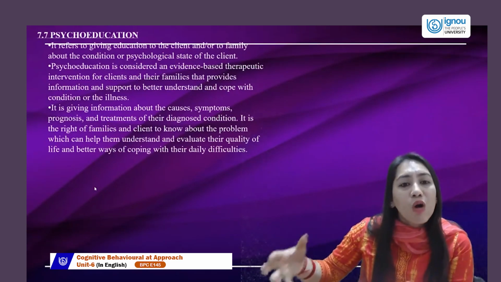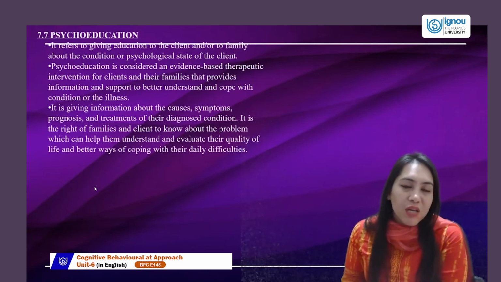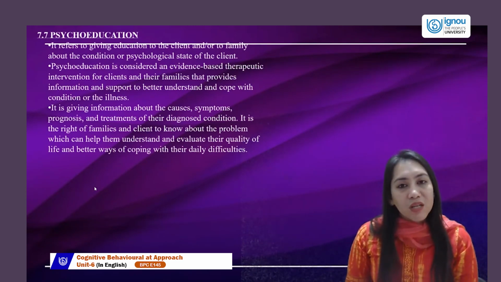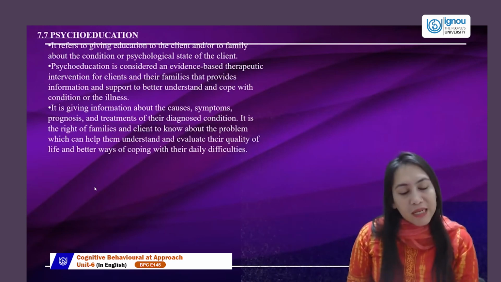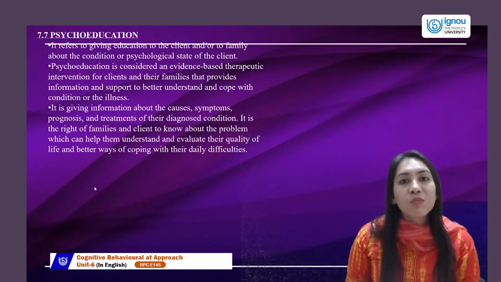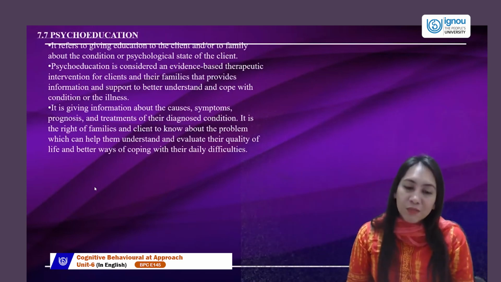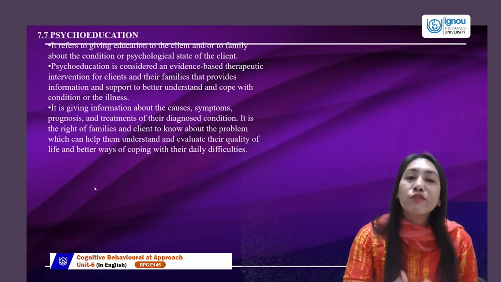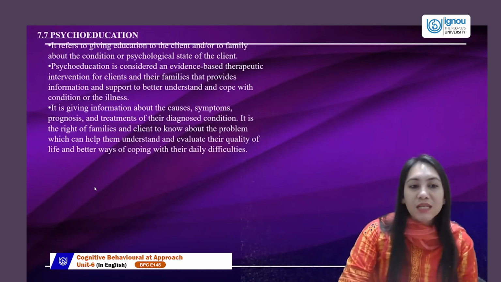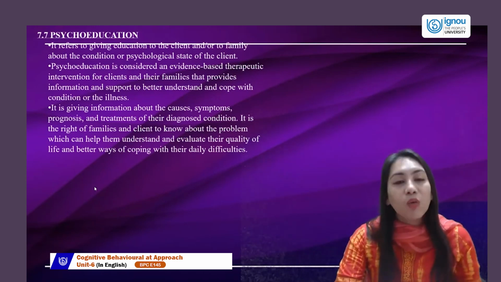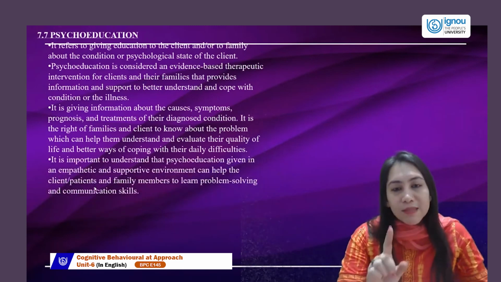The prevalence of how much can be cured and how much not. Remember, if someone has been going through depression for 5 years, we cannot tell them that we can treat the individual in 2 days and let them go. We need to tell them the therapies will go on for almost 1 year or longer, because it's long-standing depression. Telling them what kind of feelings they have, what is their emotional state. This will actually evaluate what their quality of life is right now and how it will change in future.